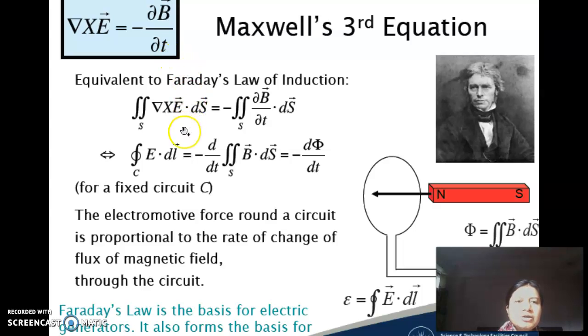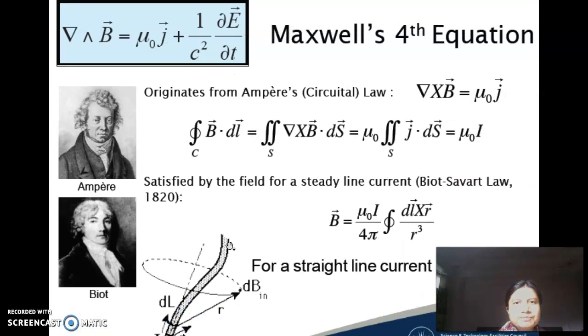So the Faraday's law of electromagnetic induction is represented in the integral form like this, and when we rearrange it, we obtain the differential form of Faraday's law of electromagnetic induction. This Faraday's law of electromagnetic induction is the basis of the electric generator, and it forms the basis of inductors and transformers also. This forms the third Maxwell's equation.